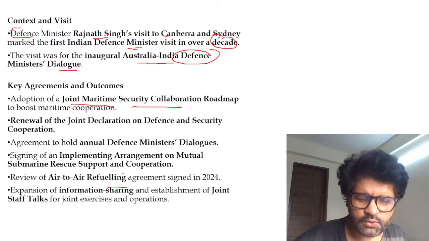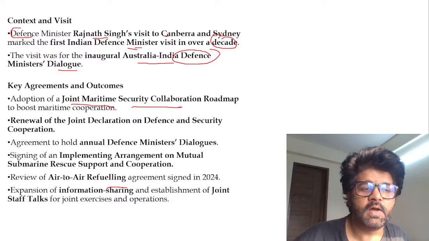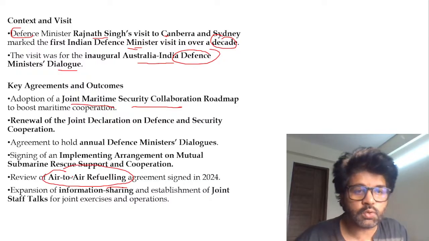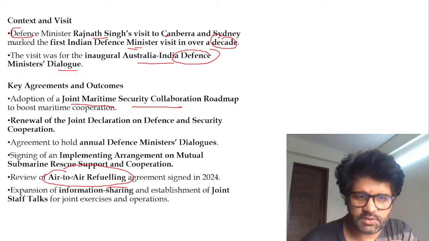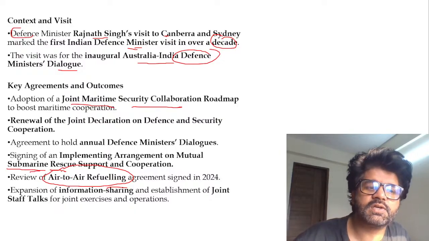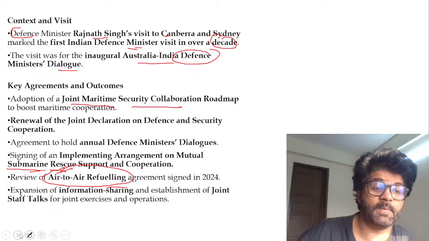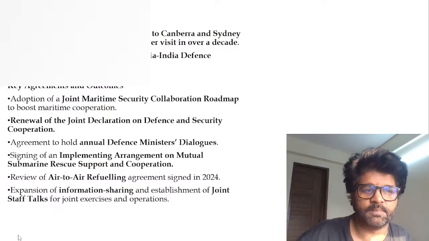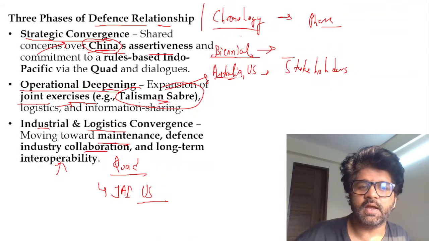So, adoption of a joint maritime security collaboration. Again, you can see all these things. You can realize why this is the third step. Review of air to air refueling. So we are talking about all these things: information sharing, air to air refueling, submarine rescue support, where we will help each other. Third stage of development. We are sharing things with each other. It's no longer confined to talks and exercise.